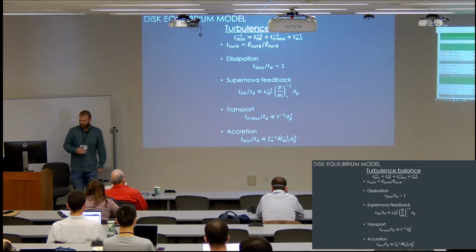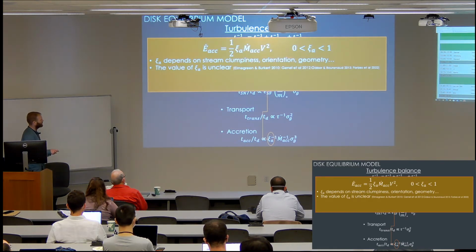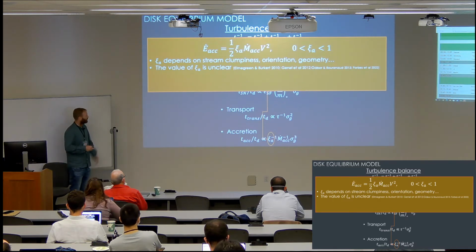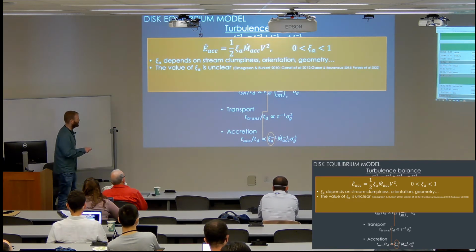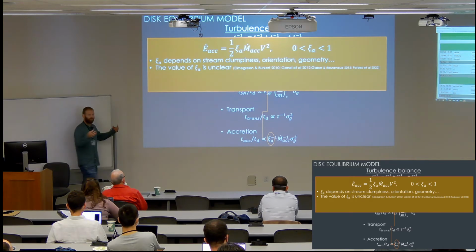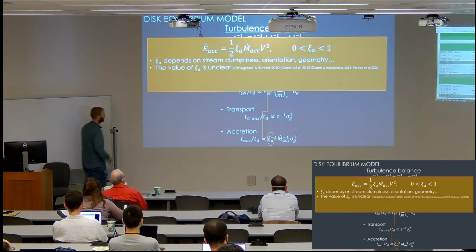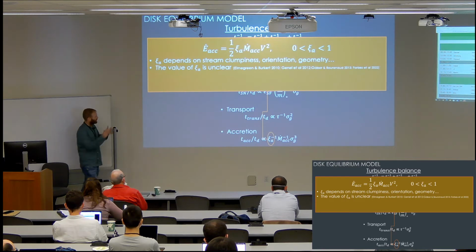The way we model how accretion drives turbulence is by assuming that some fraction psi_a of the kinetic energy flux carried by the accreted material is converted into disk turbulence. Now, psi_a will primarily depend on the clumpiness of the stream. However, it will also depend on the orientation of the stream, the geometry of the overall accretion, be it more spherical or cylindrical. Its value is quite unclear, and different studies assume different values for this parameter, from very high to very low efficiencies. So for us, we look for a more qualitative understanding of the role of accretion.